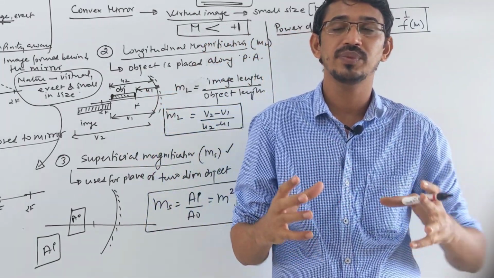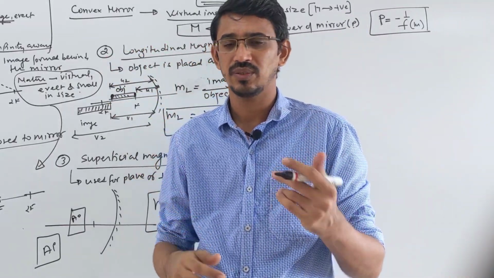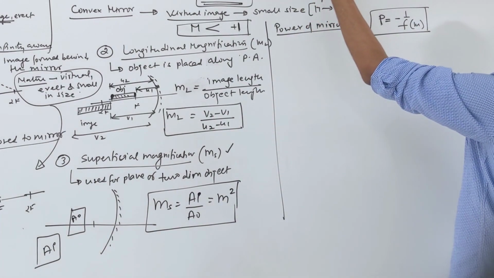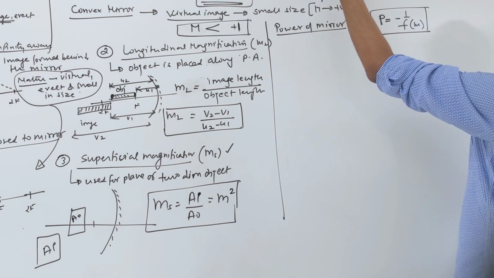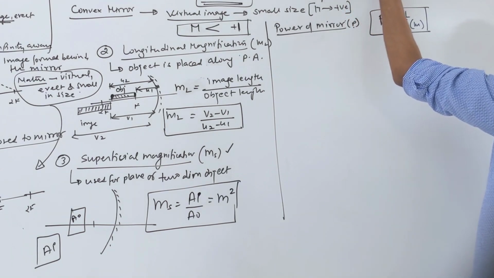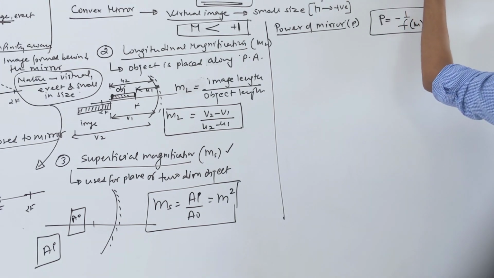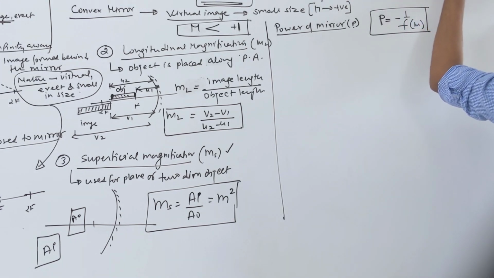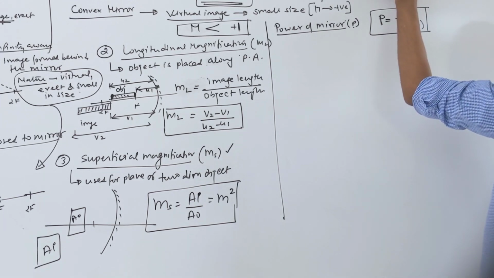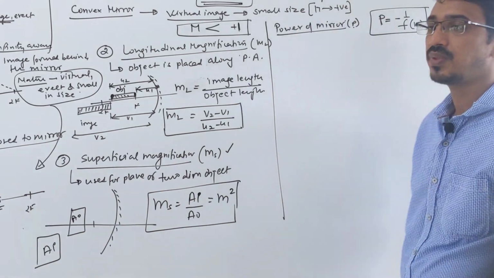So in reflection what happens? The velocity of the light, the wavelength of light and frequency do not change. Let me write these words here. It's very important, I forgot to tell you. During reflection, velocity, frequency and wavelength remain the same.